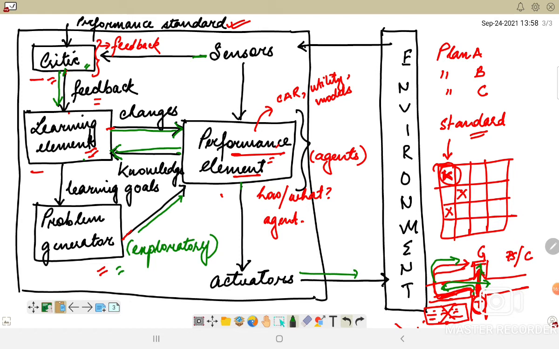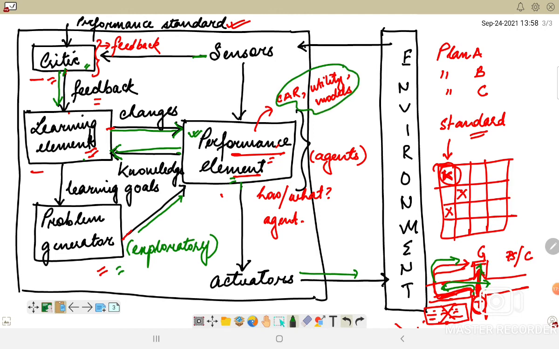So this is a generic model of a learning agent, and this is how your learning agent works. You do not have any rocket science in understanding this, because for this performance element, we have discussed 4 different types of agent programs. Those agent programs are basically the performance element, which will be using their own set of information in order to take decisions.